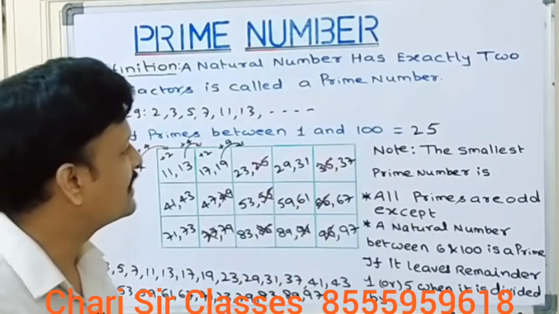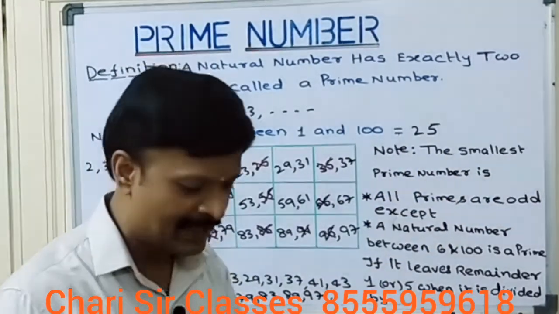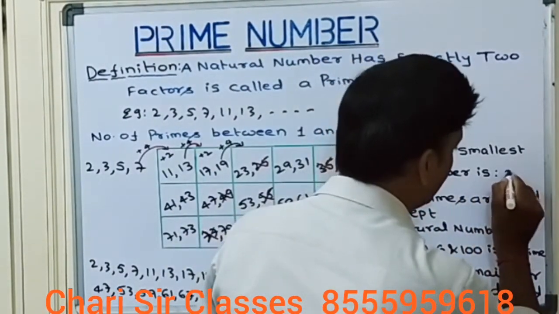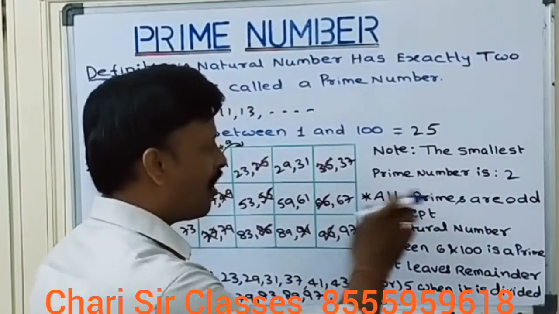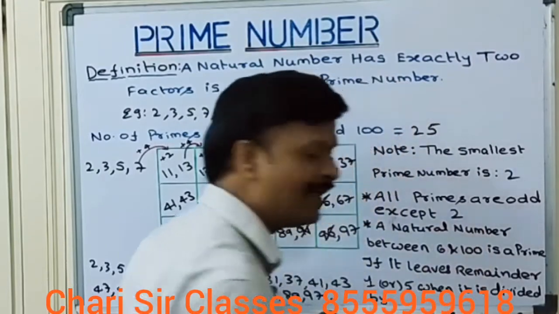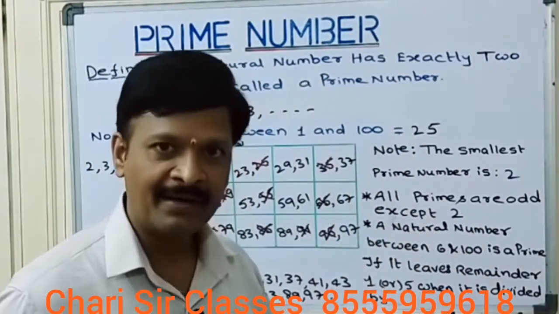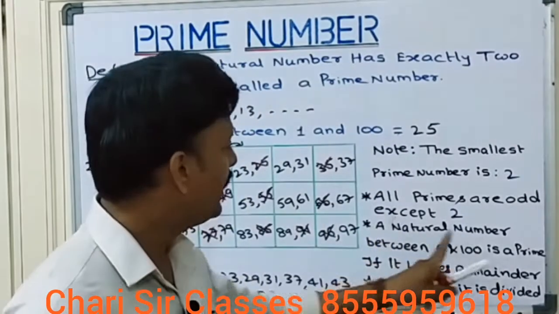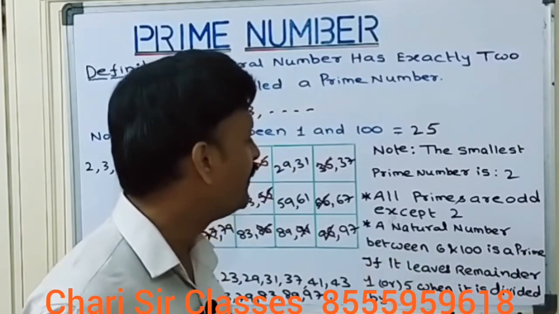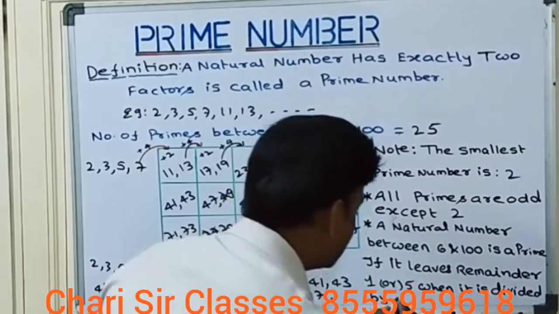Okay, let's concentrate on this note also. The smallest prime number is 2, and all primes are odd except 2. 2 is an even prime. All other prime numbers are odd numbers. And a natural number greater than 6 and less than 100 is a prime if it leaves a remainder 1 or 5 when it is divided by 6.